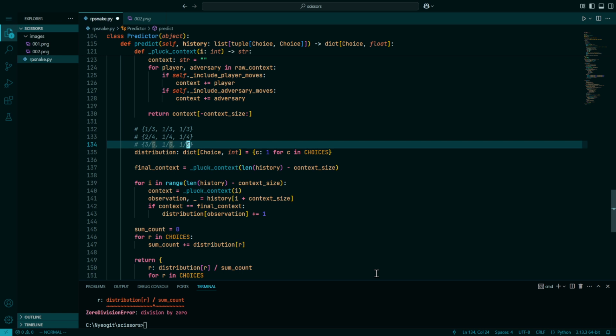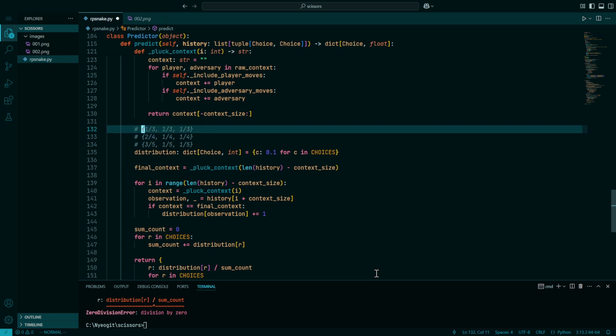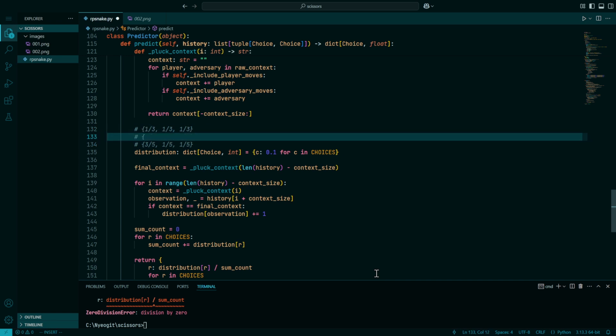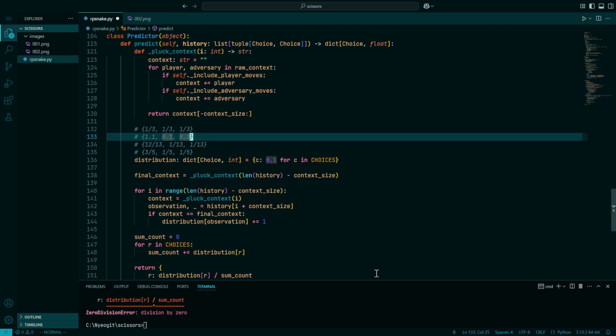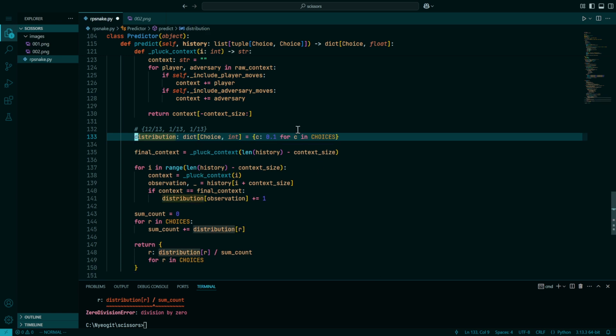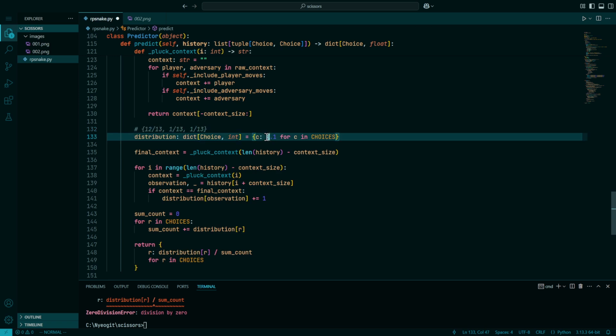Now, the actual constants that you use in Laplacian smoothing can totally vary. You could, for instance, give it a very, very weak bias towards assuming that the player plays rock a lot. So in this world, the actual counts would be 1.1, 0.1, 0.1, which would result in a 11 in 13, 1 in 13, 1 in 13 distribution in the world where I play rock once. And these weights are, of course, something that you can set up artistically according to your own impression of what they should be.